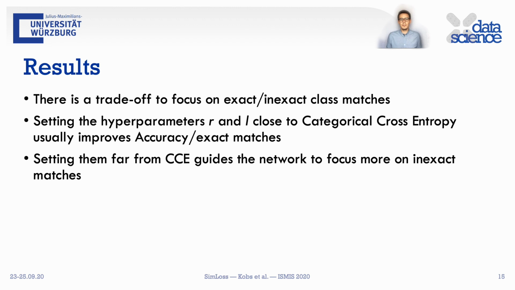So, there is a trade-off. Setting the hyperparameters R or L close to categorical cross entropy usually improves accuracy and thus exact matches. However, hyperparameters far away guide the network to focus more on similar classes and thus inexact matches. You therefore have to choose what metric is more important to you.